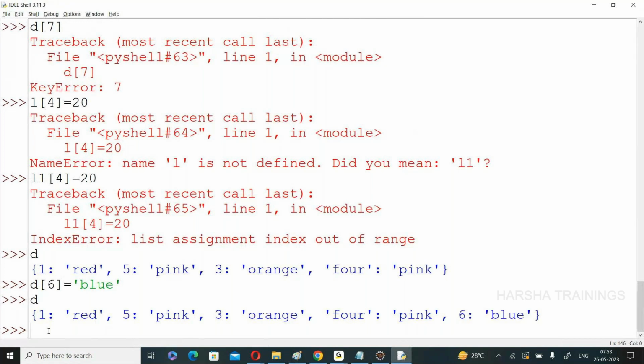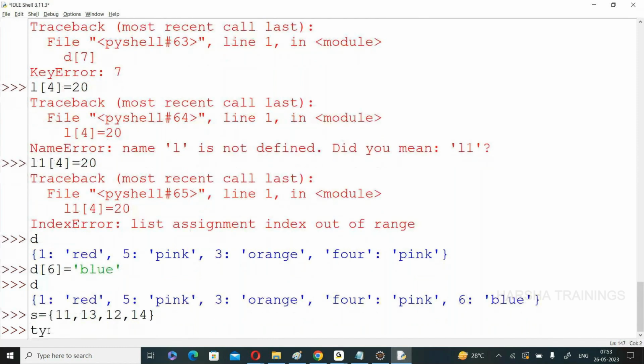Right now, most of the members are confused. Sir, what are all these topics? Anyway, move on. Once we go topic by topic, you will get the complete idea. So these are the different types of information that we are going to use in our problems. That is the concept. Now, I am creating a set s is equal to 11, 13, 12, 14. Now see this one. One set S is created. What is the type of S? Set. Clear.